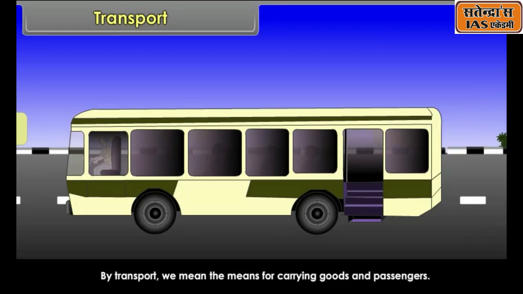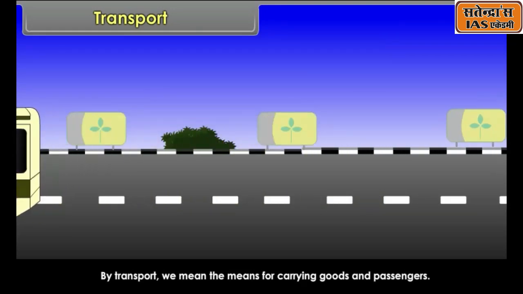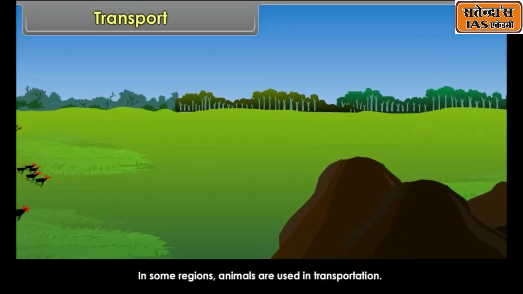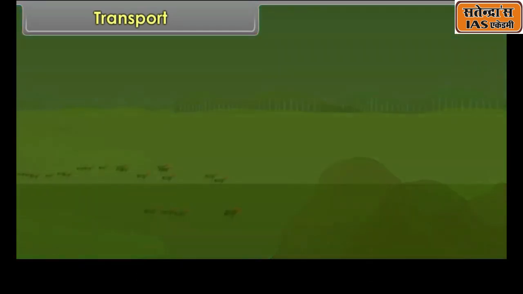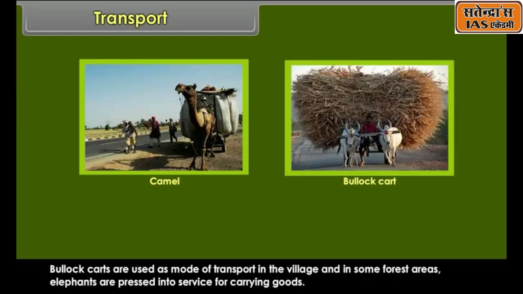By transport, we mean the means for carrying goods and passengers. In some regions, animals are used in transportation. For example, the camel is still the dominant mode of transport in deserts. Bullock carts are used as a mode of transport in the village. And in some forest areas, elephants are pressed into service for carrying goods.